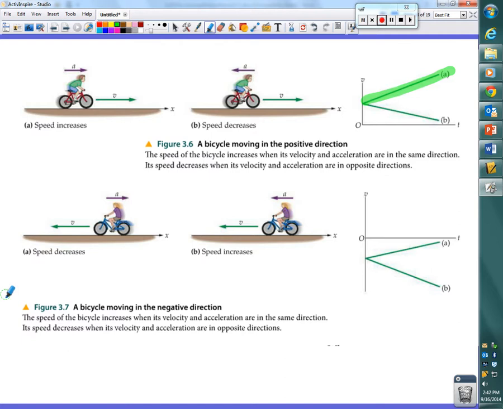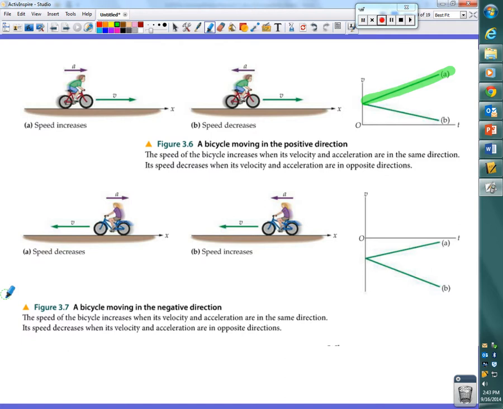So if this graph hits the x-axis, that means that the object stops, right? All of this graph that I've highlighted in green is all above the x-axis, representing positive velocities, but what's happening to those positive velocities? What's happening to the y values of that portion of the graph?